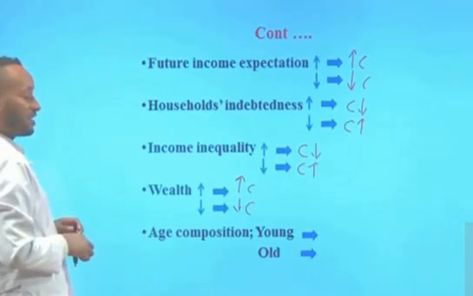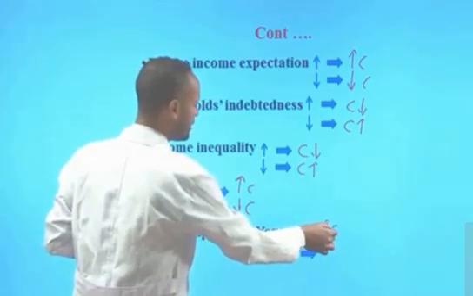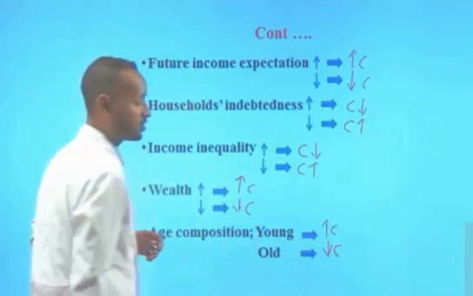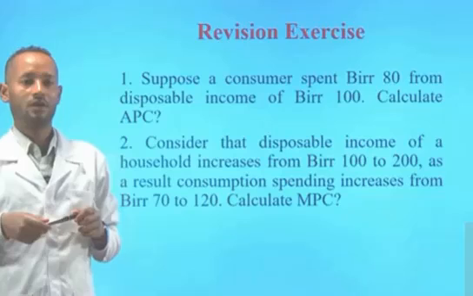Age composition is another determinant. Young families have higher consumption expenditure, and older families have lower consumption expenditure. So, we saw the determinants of consumption, the consumption function, the types of consumption, the schedule of consumption, and the consumption curve in today's video.